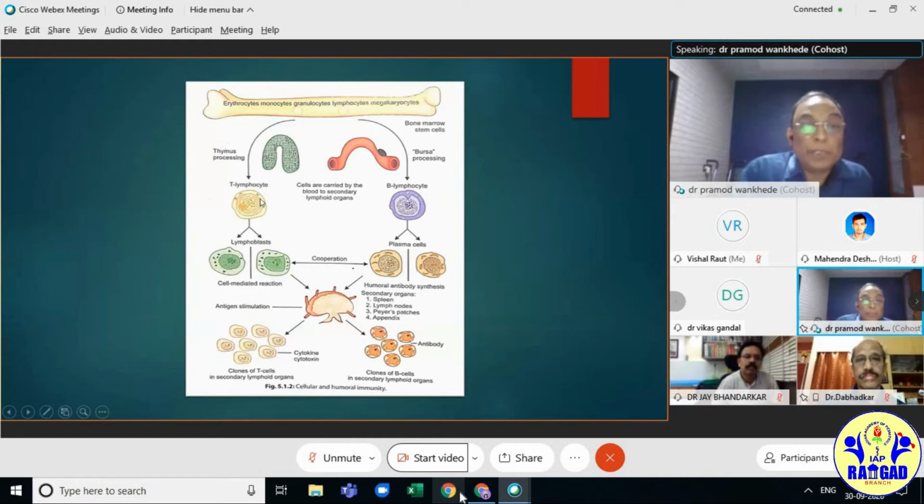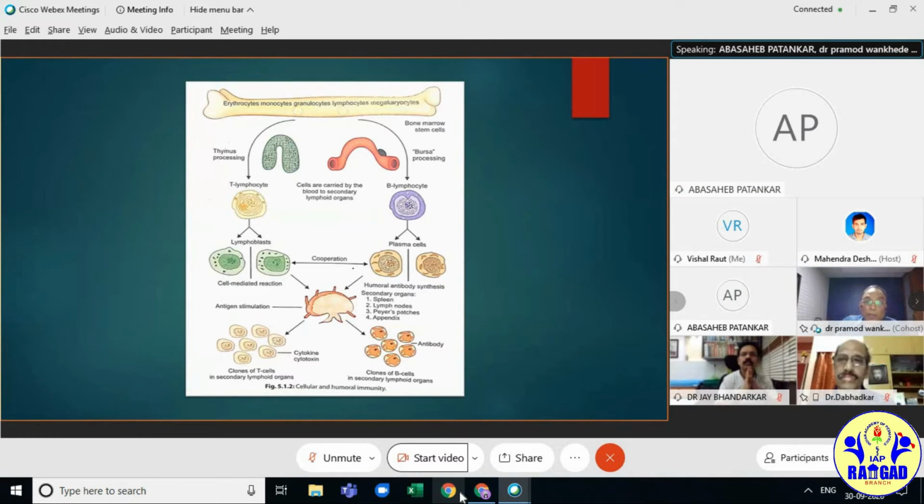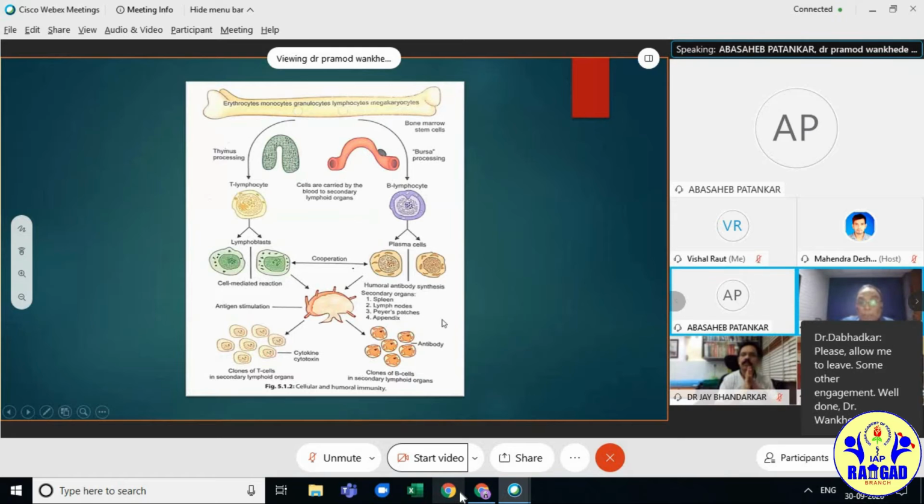The T cells get divided, and cell-mediated reactions occur after antigenic response, with the help of cytokines forming clones of T cells. Whereas B lymphocytes divide and convert into plasma cells, and with antigenic stimuli, the antibodies are formed: IgA, IgG, IgM, IgE.